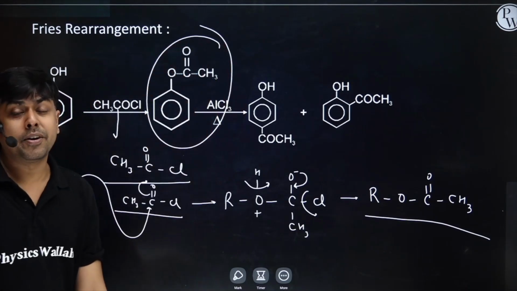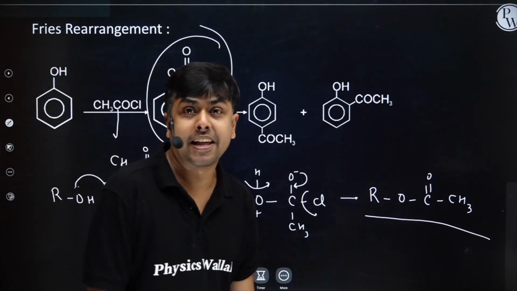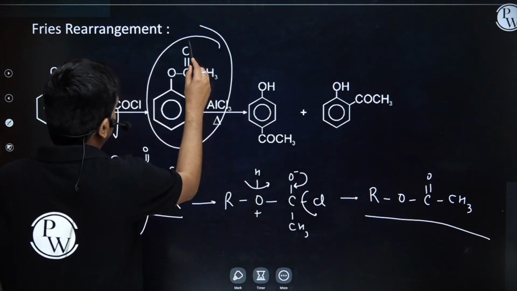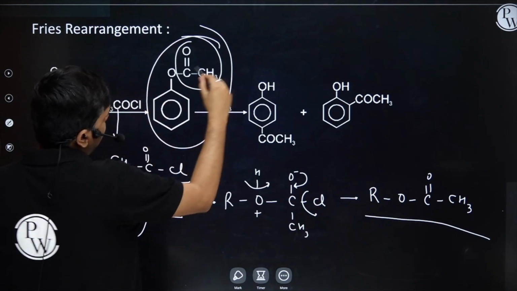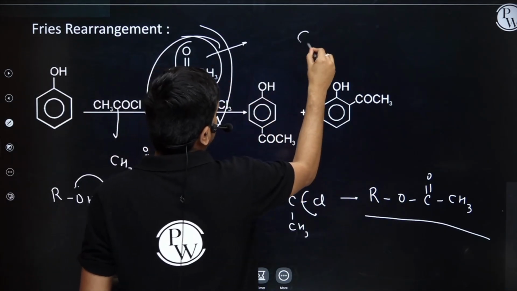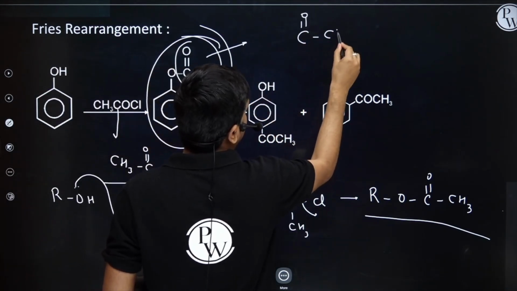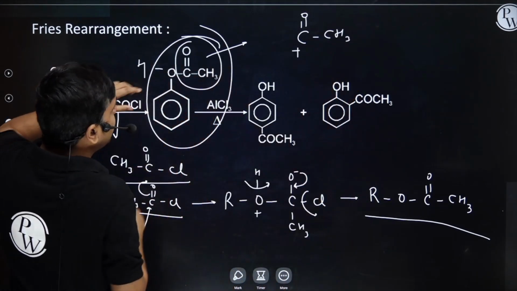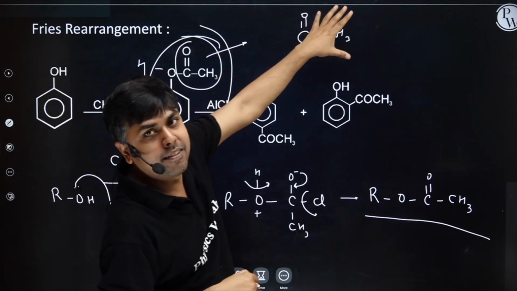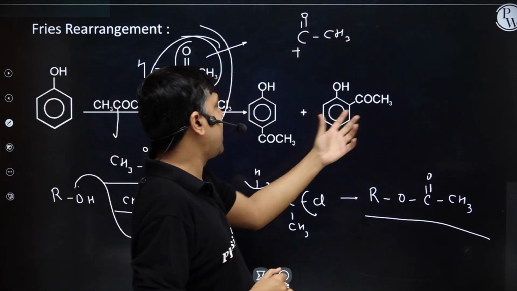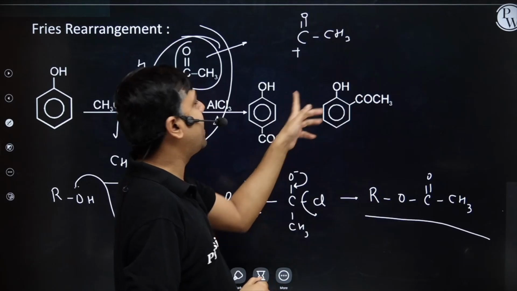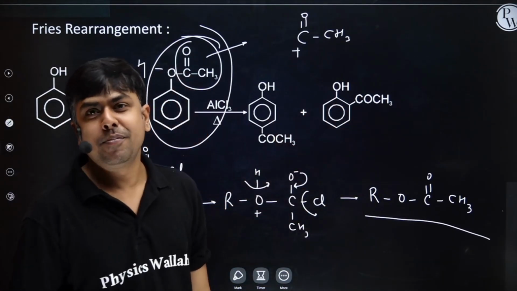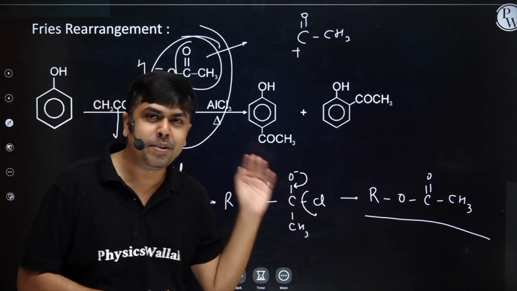Now this one, whenever treated with a Lewis acid AlCl3, I will simply remove this one and substitute this one, consider this one as the electrophile. From here we generate electrophile. Put one hydrogen here. Now it's phenol. Electrophile will attack at ortho and para position. Simply attach it at ortho and para position. I hope you understood this one also. Please copy it.